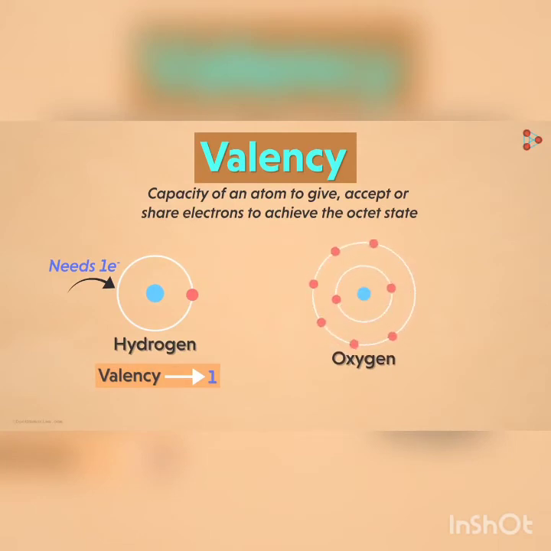The electronic configuration of the oxygen atom is 2, 6. That means it has 6 electrons in its outermost shell. So, how many electrons are needed to complete its octet? Yes, 2 electrons. Thus, the valency of oxygen is 2. It accepts or shares 2 electrons with another atom to complete its octet.